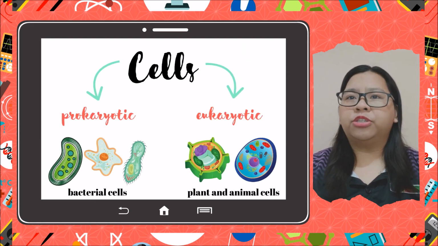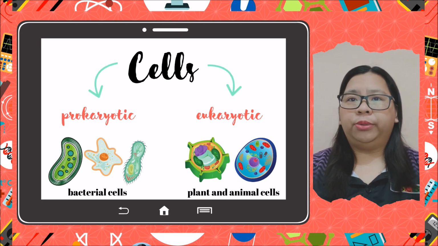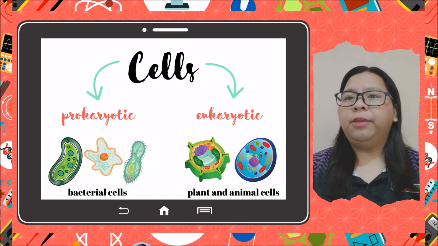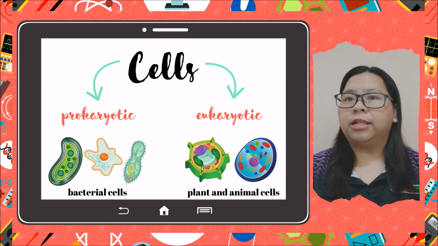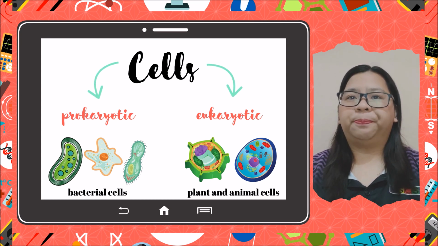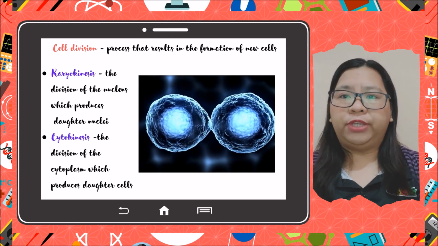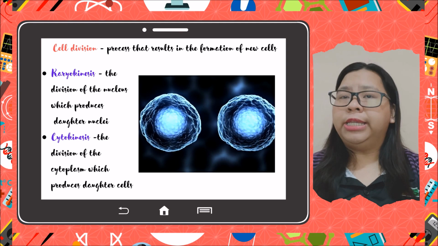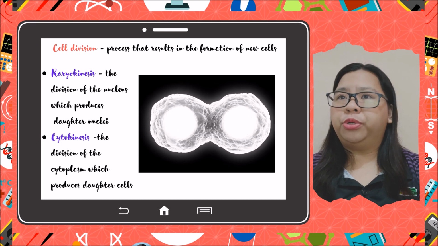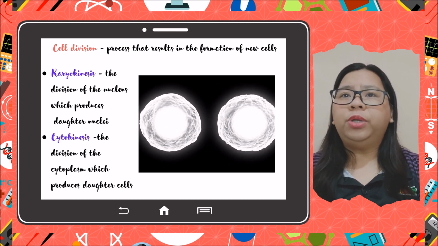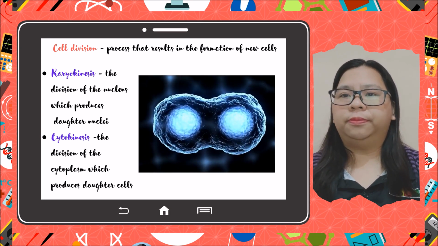There are many types of cells, all grouped into one of two broad categories, prokaryotic and eukaryotic. For example, both animal and plant cells are classified as eukaryotic cells, whereas bacterial cells are classified as prokaryotic. The process that results in the formation of new cells is called cell division. Cell division generally involves two parts: karyokinesis, or the division of the nucleus, which produces daughter nuclei, and cytokinesis, which is the division of the cytoplasm, which produces daughter cells.